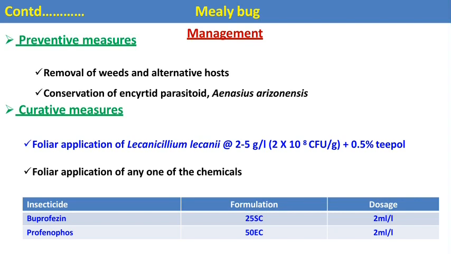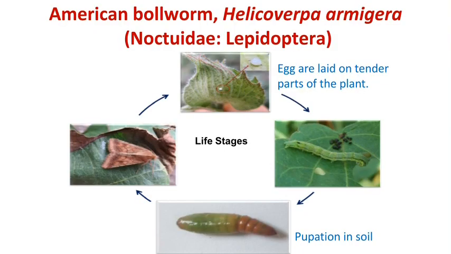In case of curative control, Lecanicillium lecanii is an entomopathogenic fungus or biopesticide. It is mostly used to control all the species of the mealybug. Then in case of chemical control, buprofezin and profenofos are the recommended chemicals in cotton for the mealybug. Then these are all the different sucking pests: aphid, jassid, thrips, whitefly, mealybug.